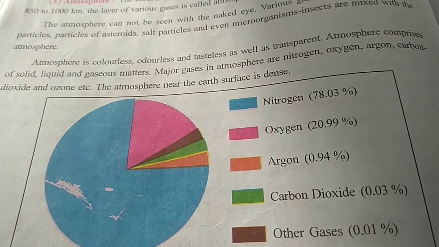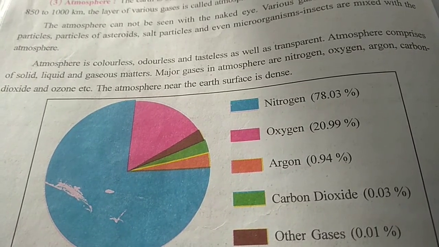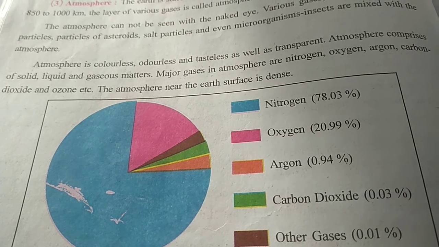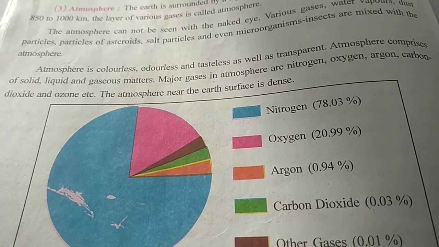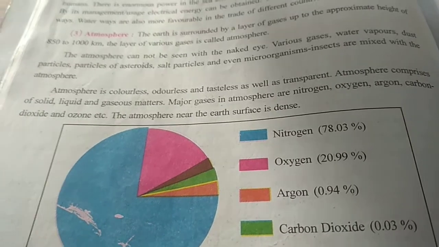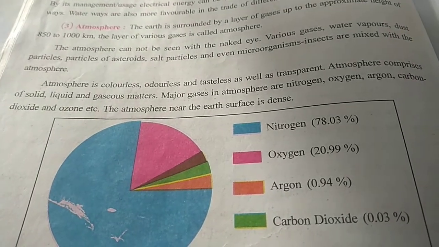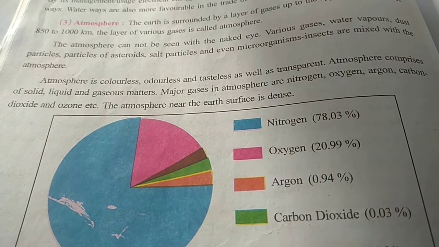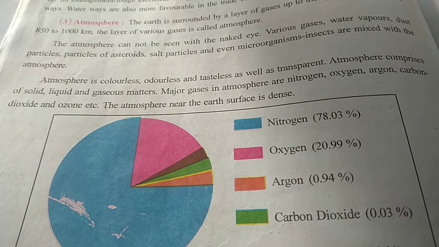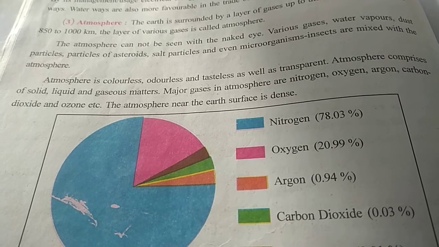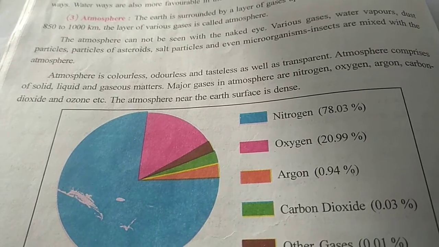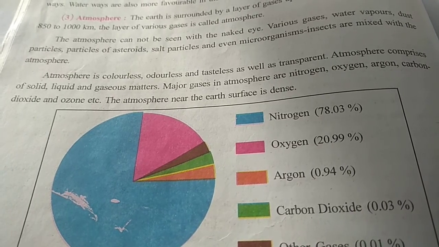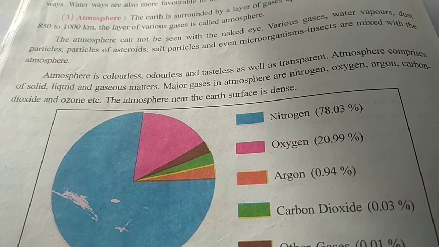And the nature of the atmosphere is that it is colorless, odorless, and tasteless. There is no color, no smell, no taste, and it is transparent as well. Atmosphere comprises solid, liquid, and gaseous matter. All three states of matter can be seen in the atmosphere, that is solid, liquid, and gas. And the major gases in the atmosphere are nitrogen, oxygen, argon, carbon dioxide, and ozone.